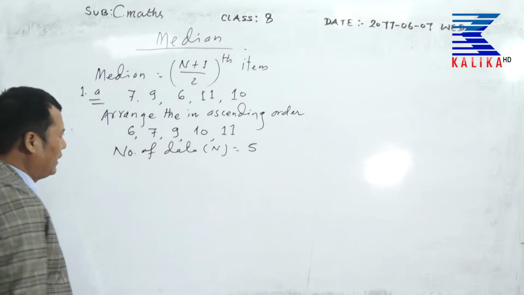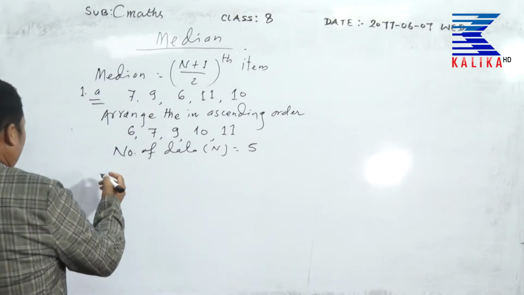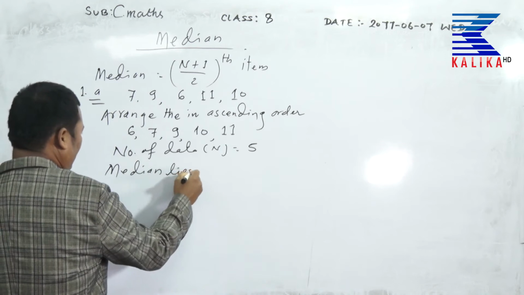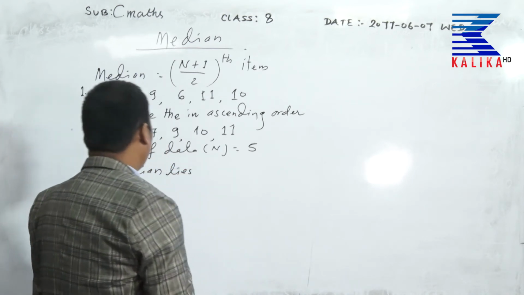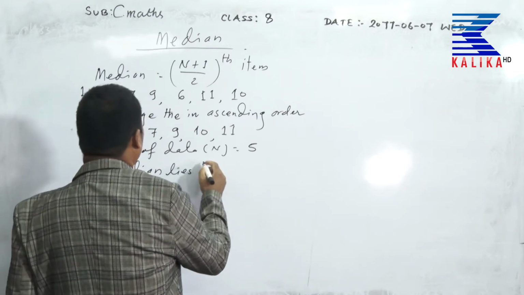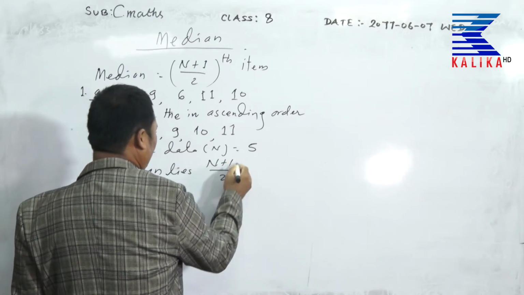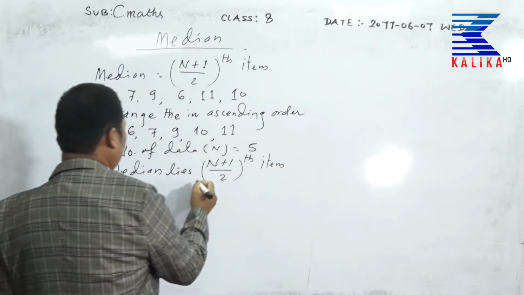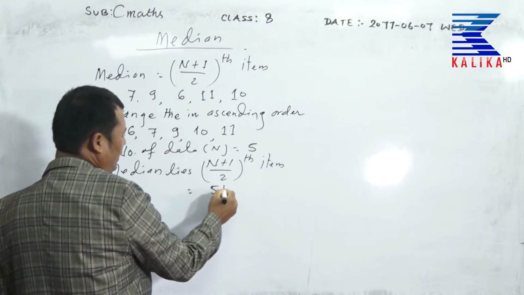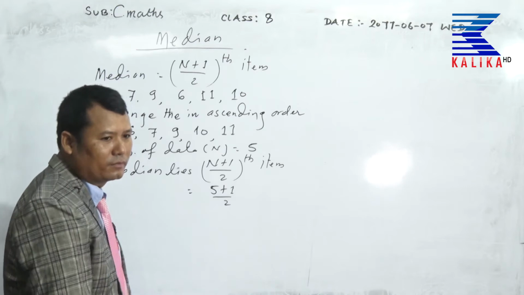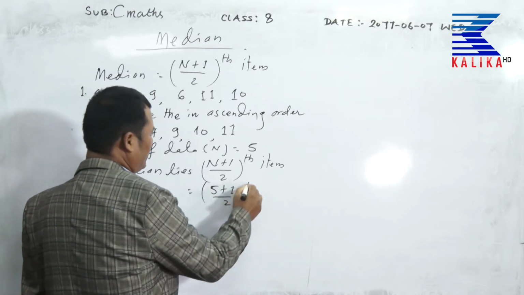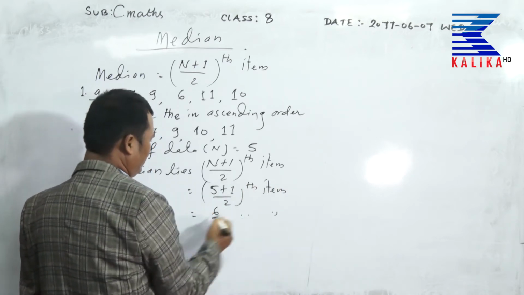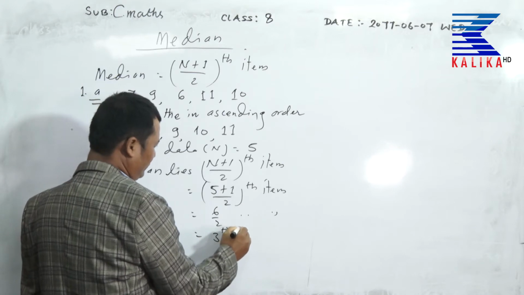Here are 5 items, and the median is equal to n plus 1 upon 2 th item, means 5 plus 1 upon 2 th item, 6 by 2 means 3rd term or item.